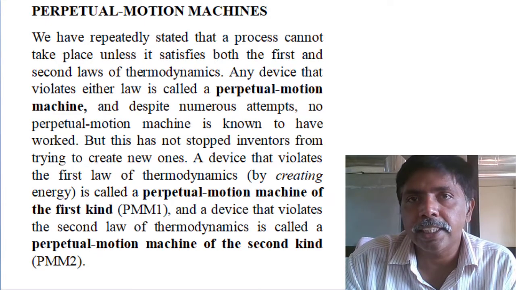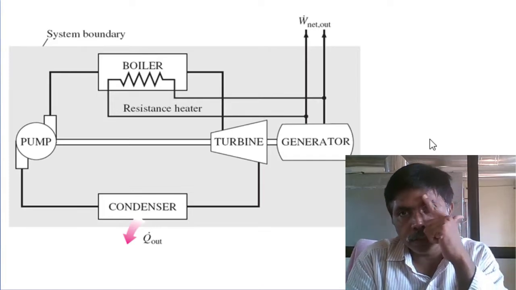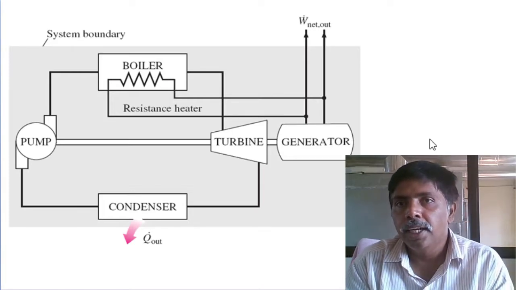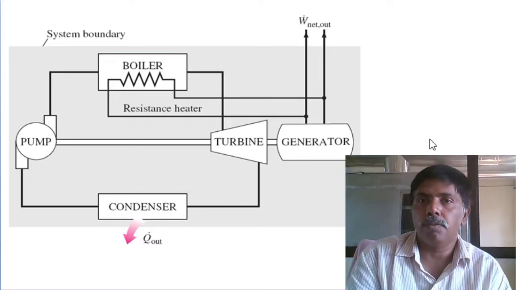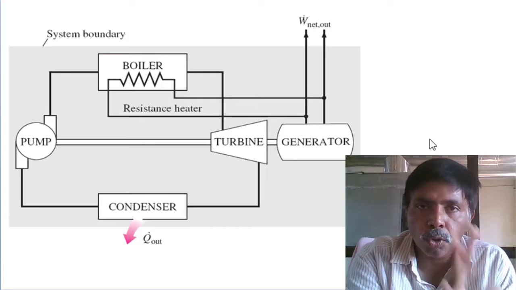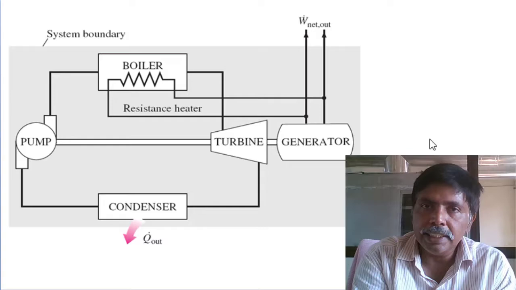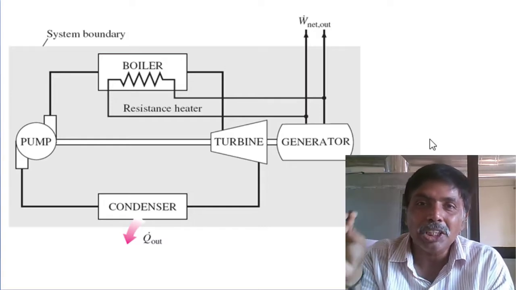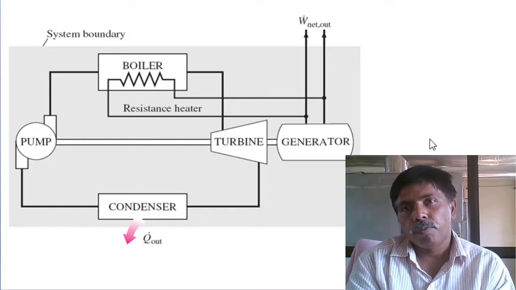What is their construction of the engine? In general examinations, they may ask for a detailed explanation of the perpetual motion machine of the first kind. First, construction. They consider only a Rankine cycle engine. Rankine is the father of thermodynamics. Steam power plants at present in India itself, 2,80,000 megawatt capacity power plants are running.